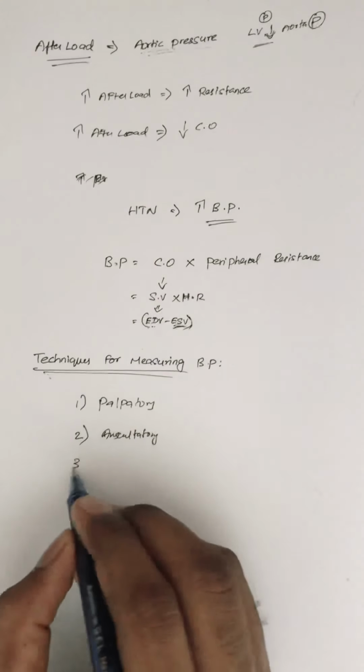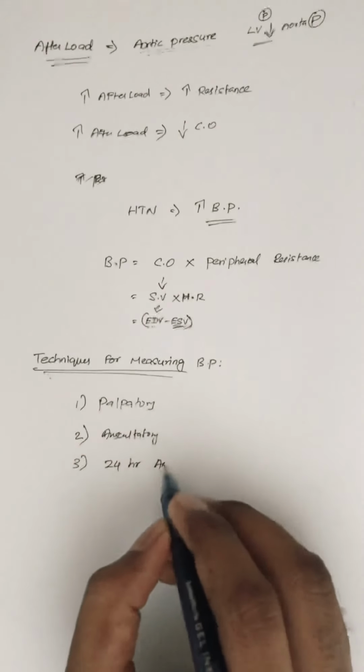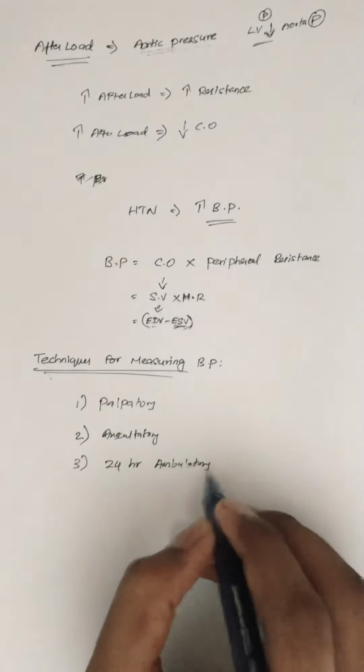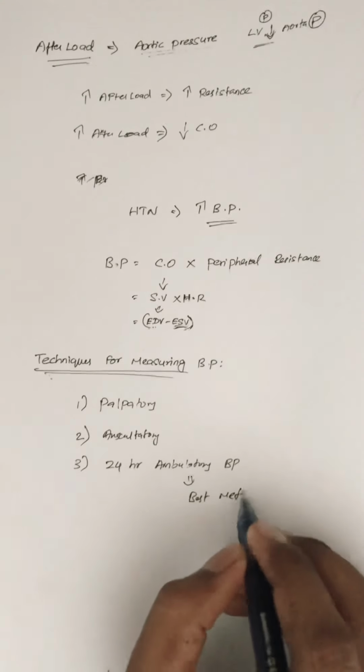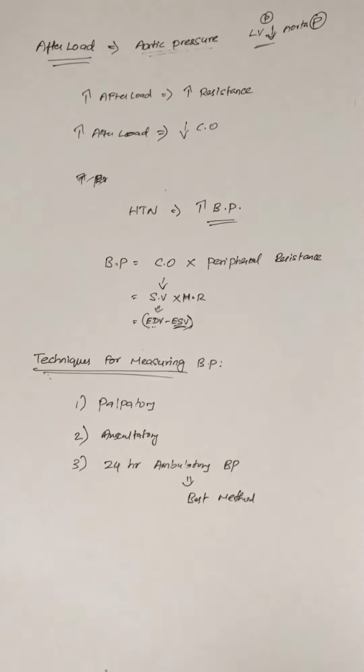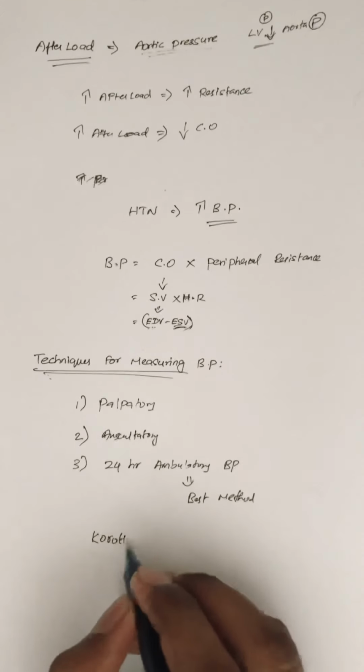But the best method for measuring BP is 24-hour ambulatory BP. It is currently the best method to detect BP. The sounds you hear when auscultating BP are called Korotkoff sounds.